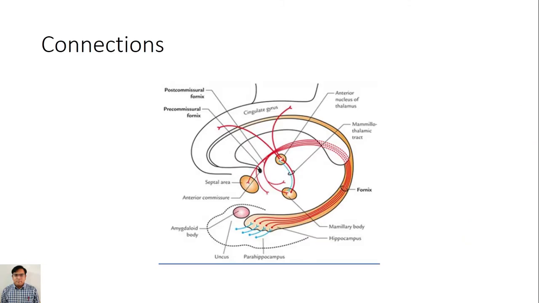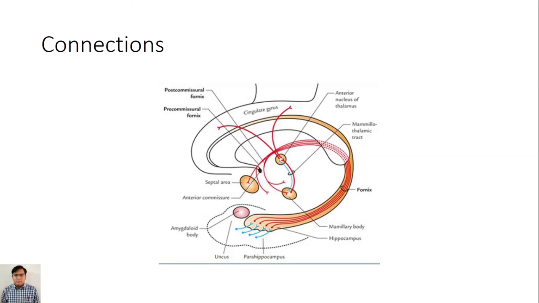Now the connections of the hippocampus. The hippocampus takes most of its afferents from the parahippocampal area, as shown by this blue line, and then efferents go via the fornix to the septal area, then the anterior hypothalamic region, the mammillary body, and through the mammillary body to the anterior nucleus of thalamus.